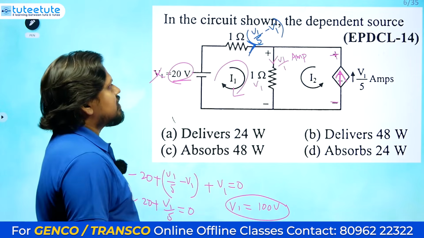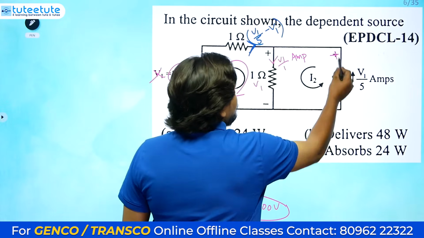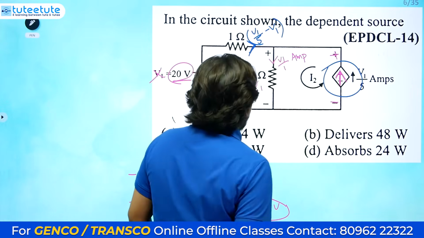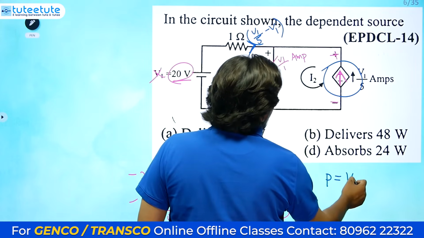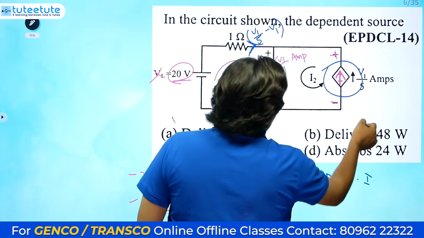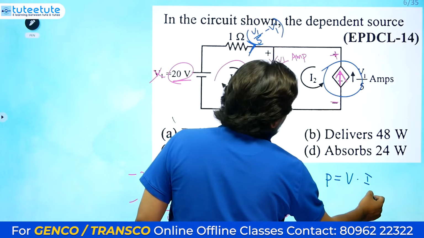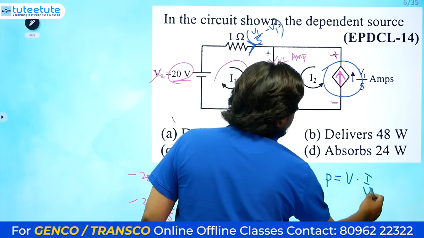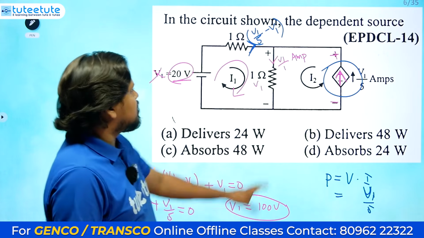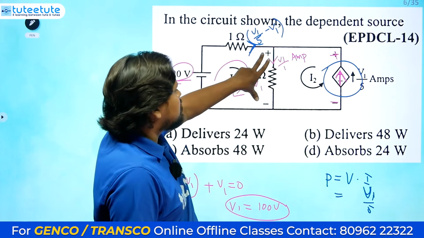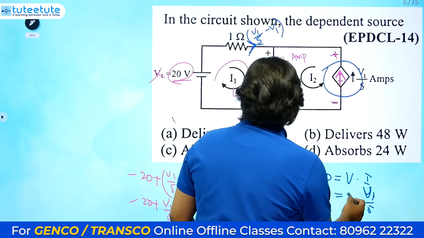Now they are asking about the power delivered or absorbed by this dependent source. Power equals voltage across this one into current in this one. The current is V1 by 5, and the voltage across this is V1, which we got as 100 volts.